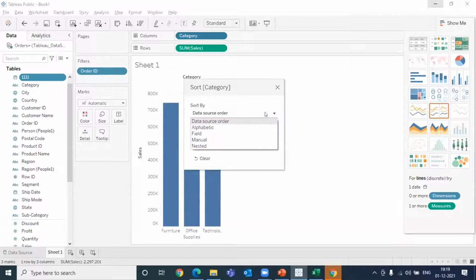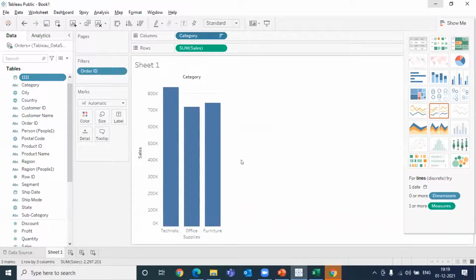Okay, what data source order? Alphabetical order, field order, manual, nested, what kind of an order do you want? You can provide all this information. If I say descending, you can see it sorts the order, right?